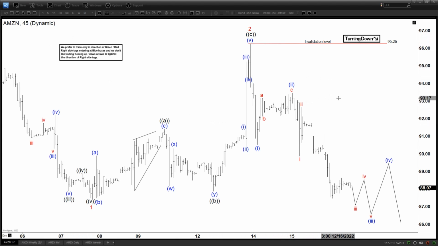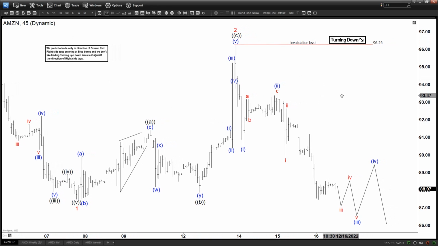Amazon. Okay, so here is the 45 minutes chart. Amazon starts to turn lower again, and we are looking for continuation to the downside. As you can see, we ended with one here, with two here, and now we're looking for the downside into 5 waves, which should be ending one of three, with a few more downside to finish 5 waves down from wave 2.